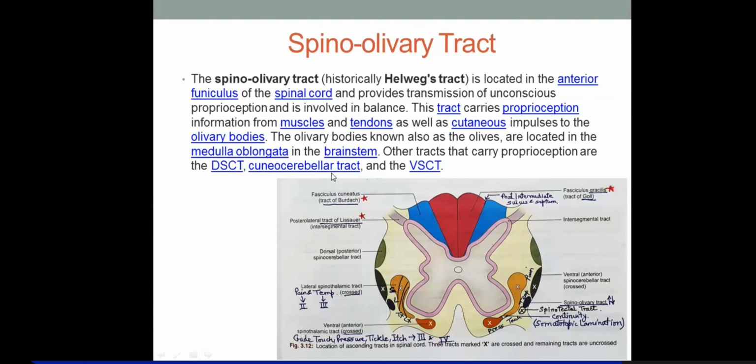Out of the four tracks, spino-olivary, dorsal and ventral spinocerebellar, and cuneocerebellar, all the fibers reach the cerebellar hemisphere of the same side. Only in the ventral spinocerebellar tract is there double crossing, but ultimately that also reaches the cerebellum of the same side.